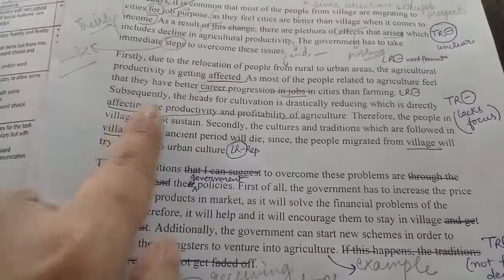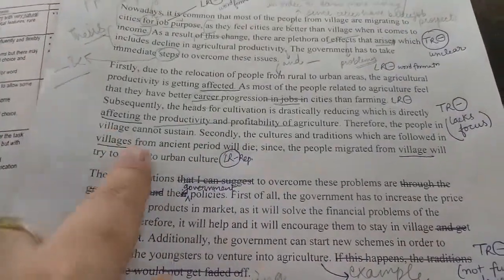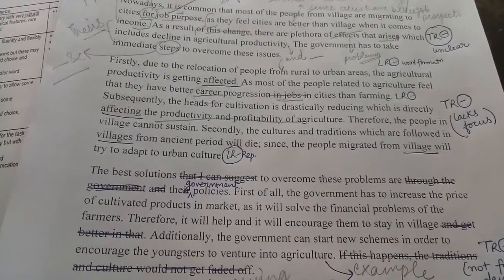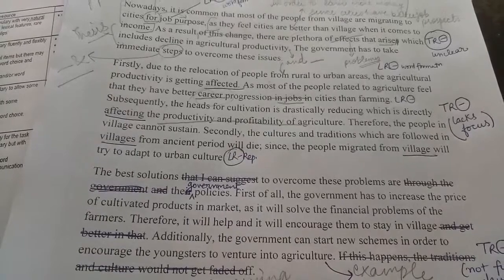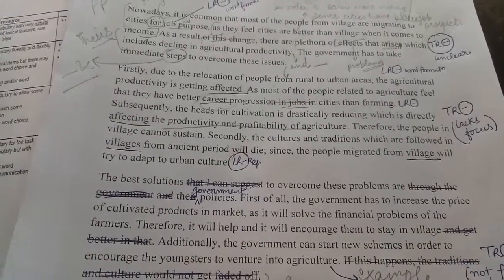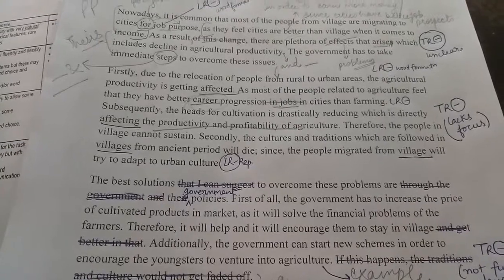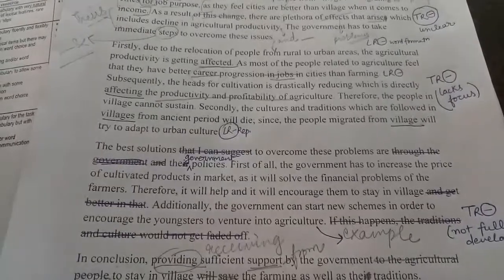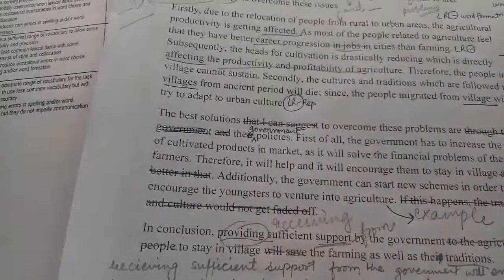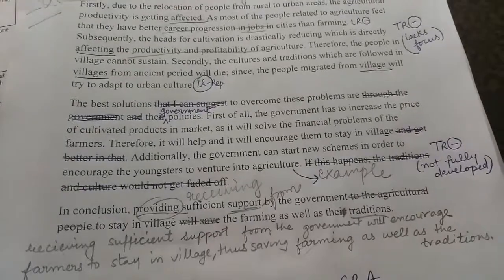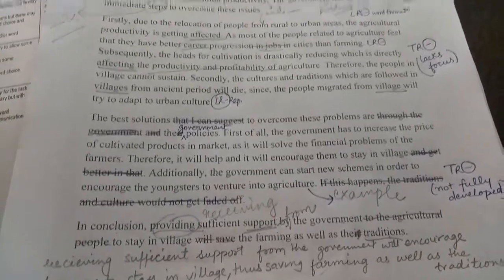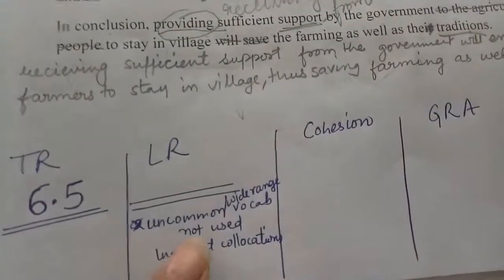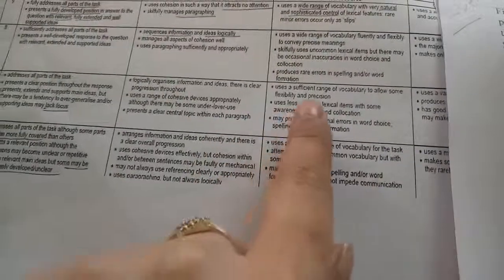This is repetition: affecting, affected, villages, village, village. You may use agricultural areas or farming areas. This is what you have to realize, that when you check your essay, there should be no repetition. This is the thing that you can control at least. Then, okay, so these are the mistakes in vocabulary, and moreover, an uncommon and wide range of vocabulary is not used.